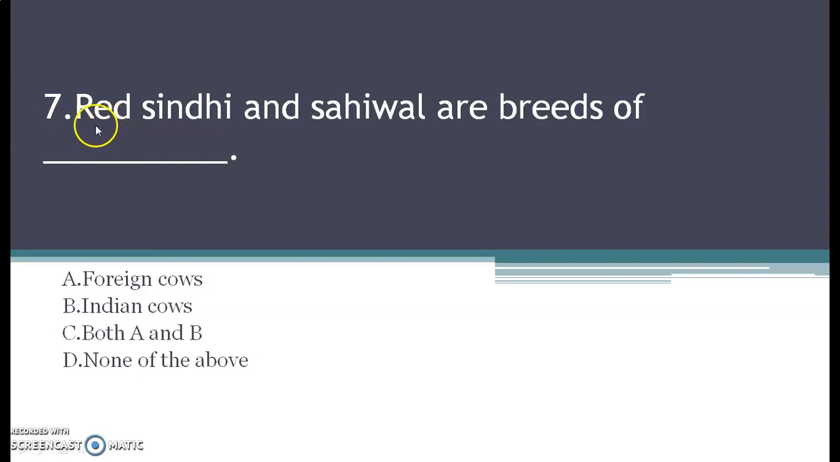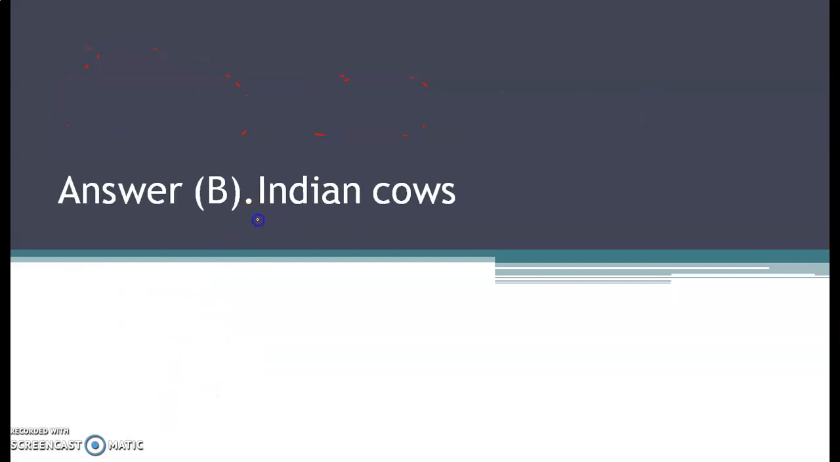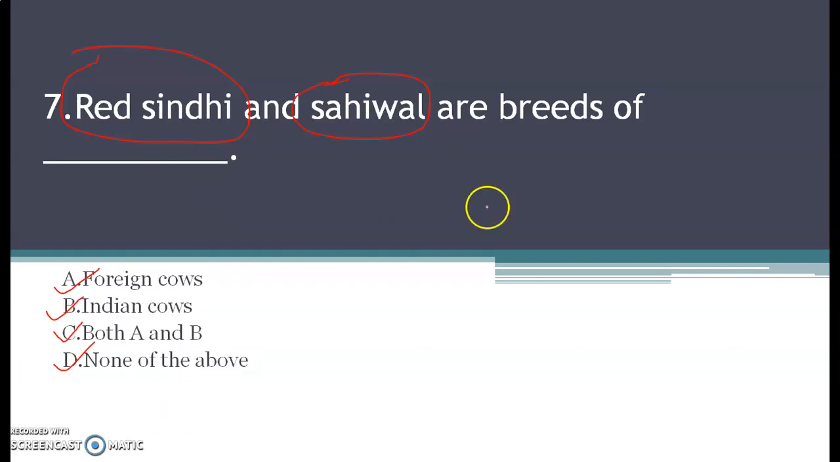7th question is, Red Sindhi and Shahiwal are the breeds of, and your options are A, foreign cows, B, Indian cows, C, both A and B, and D, none of the above. Red Sindhi and Shahiwal. If you remember, we have already done this question earlier. So think quickly and mark the right answer. The correct answer for this question is option B, that is Indian cows. See, Red Sindhi and Shahiwal, these two are the breeds of Indian cows.